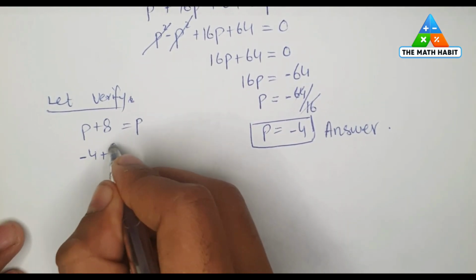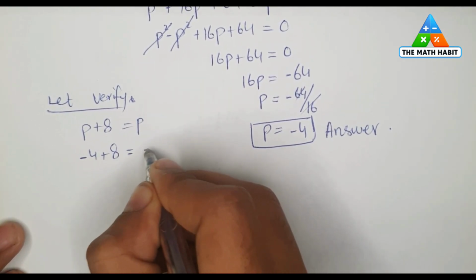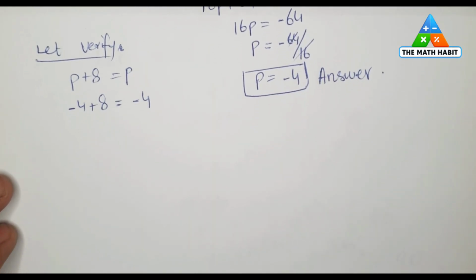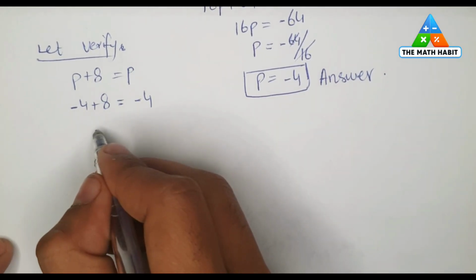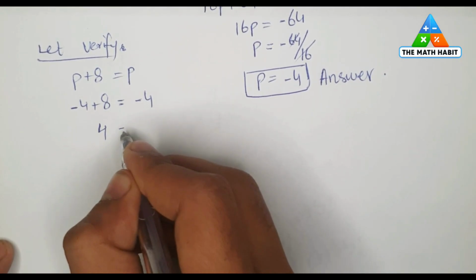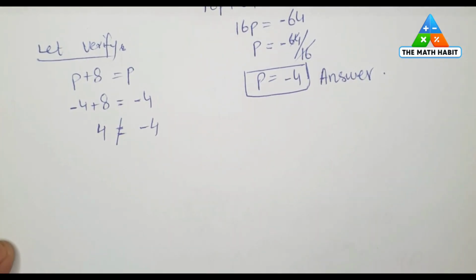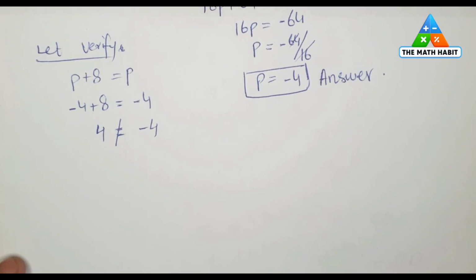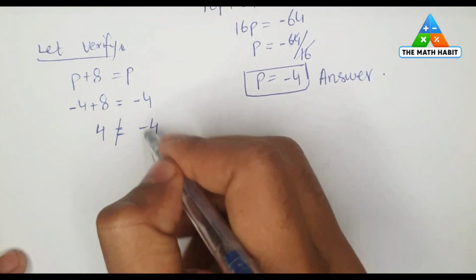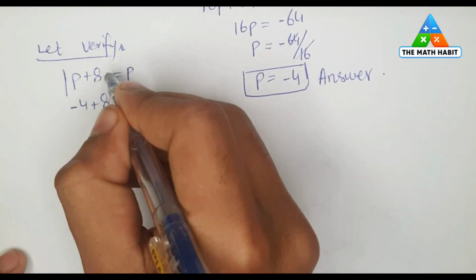Minus 4 plus 8 is equal to minus 4, as P is equal to minus 4 here. Here we will have 4 and here minus 4, which can't be equal to each other, so we'll use the absolute values on both sides of the equation to get these equal and final answer.